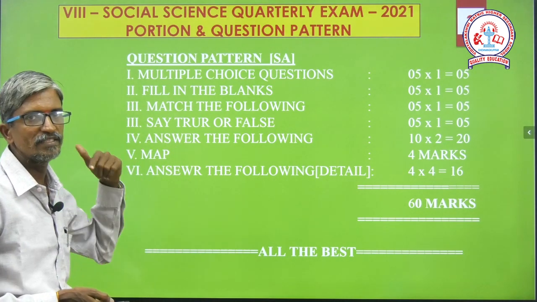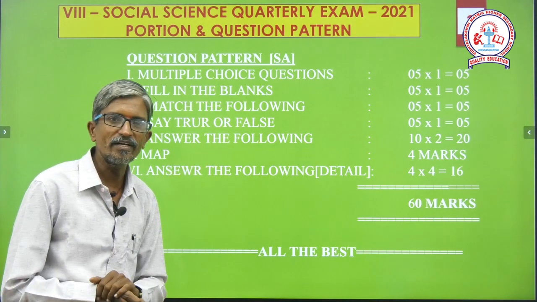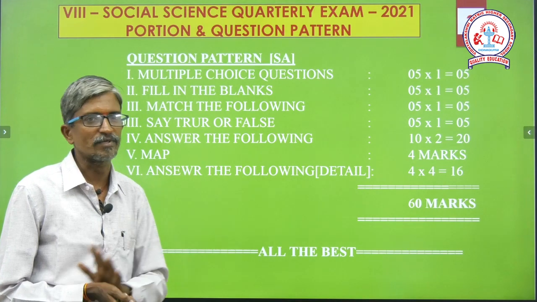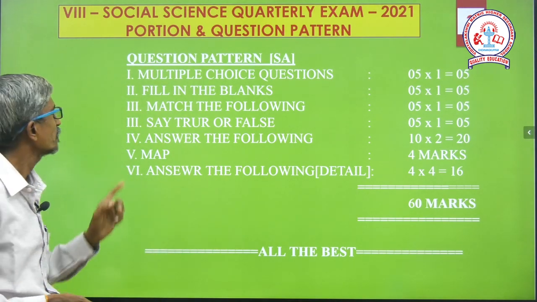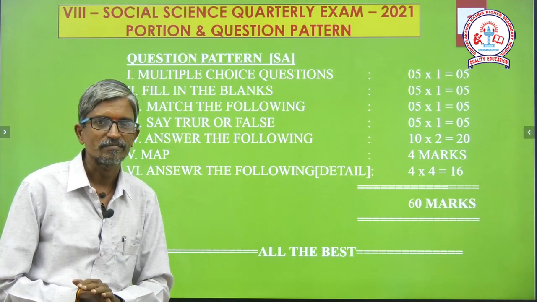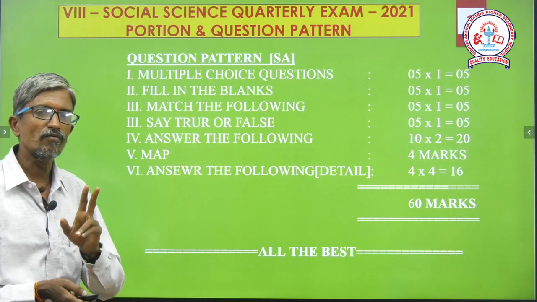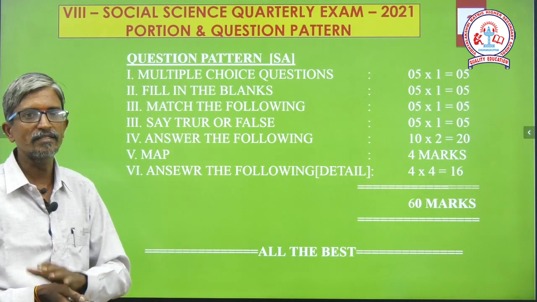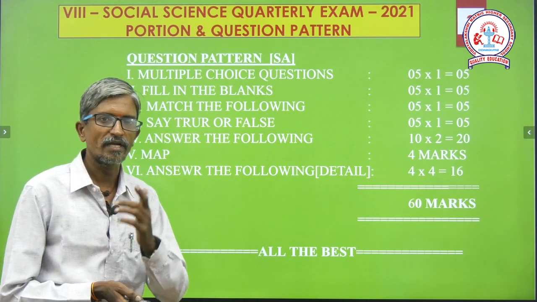Roman number 2, fill in the blanks. How many marks? Only 5 marks. How many chapters will we discuss? 9 chapters, 3 from each subject. And Roman number 3, match the following. In match the following we have questions only from history as well as geography, and there is no match the following in civics, as you know very well.